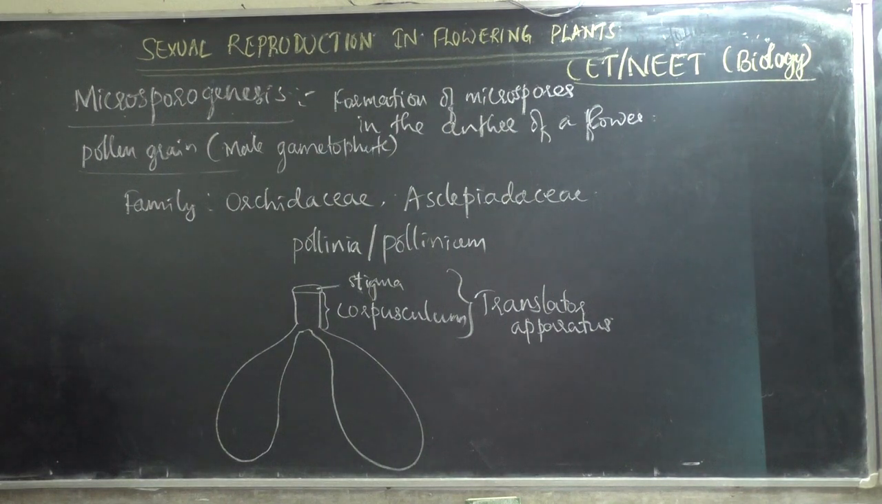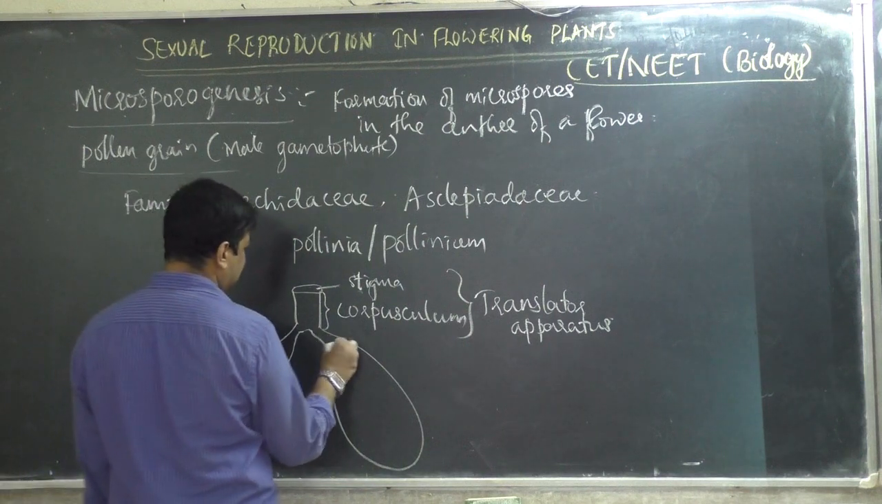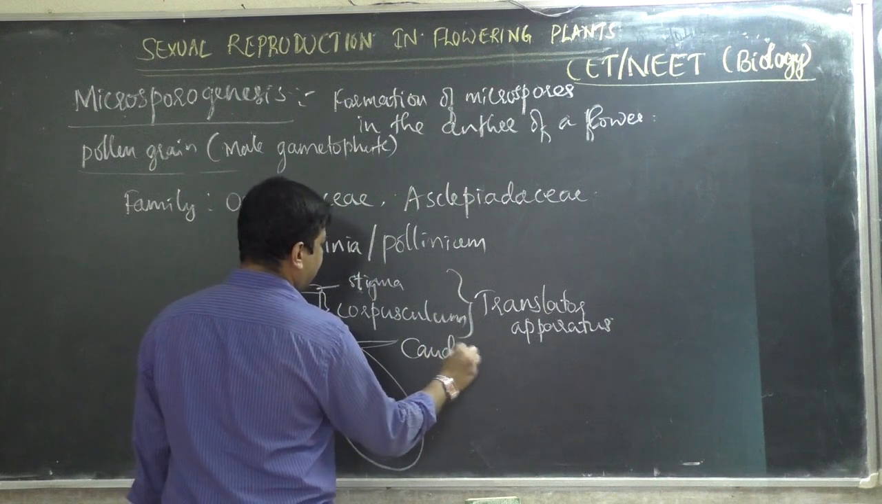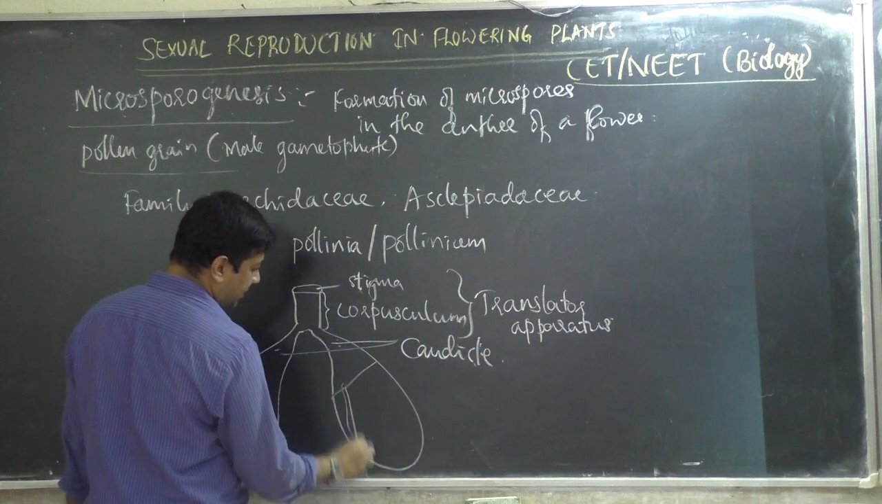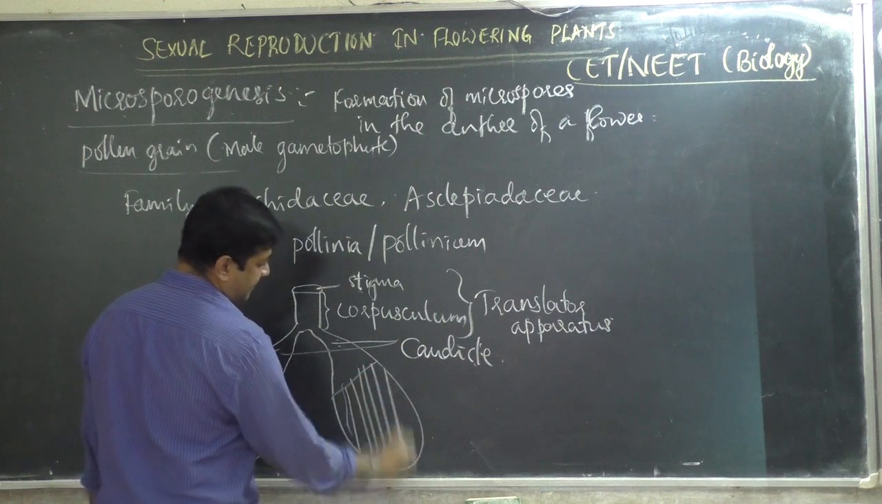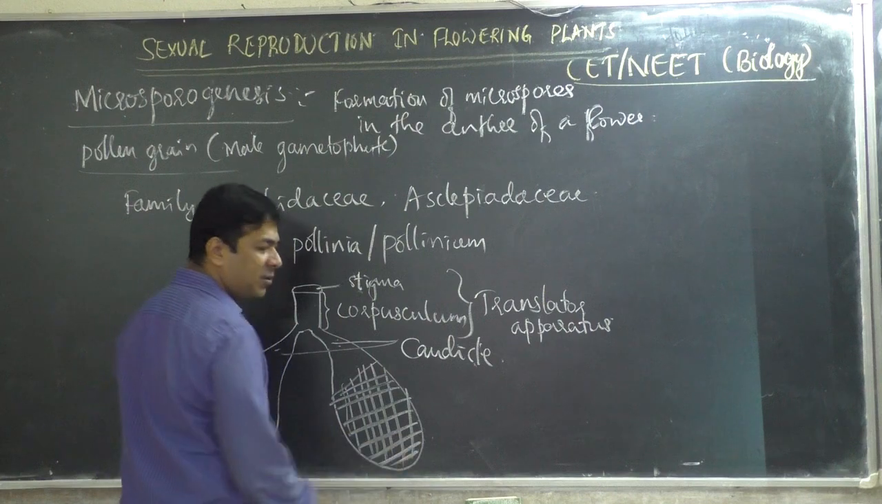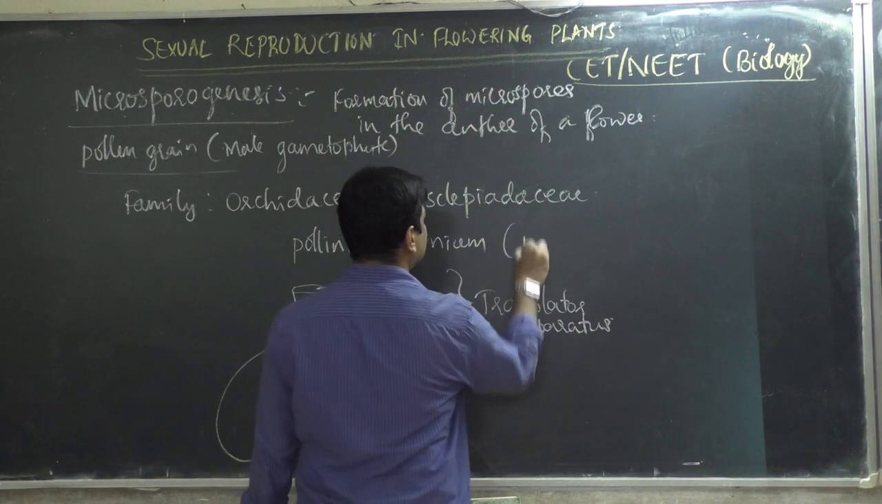Then there are special structures called caudicle. These two structures are called caudicle. Then inside, so many pollen grains will be there. This is not a single pollen grain, it is a pollen bag. It is also called a pollen kit.